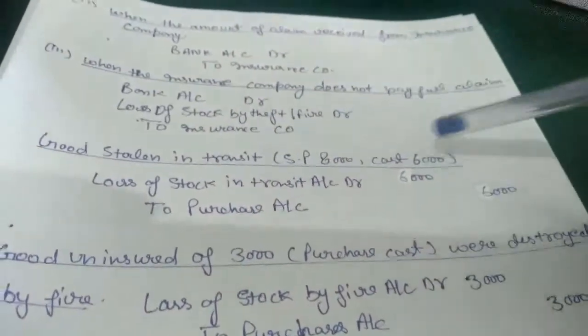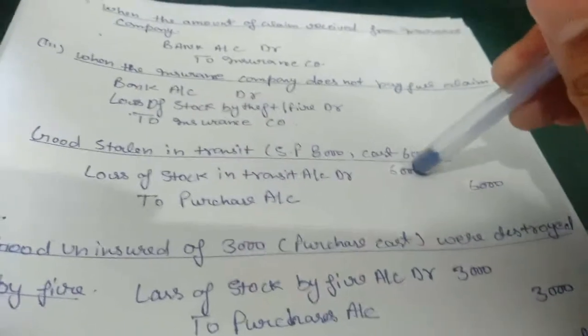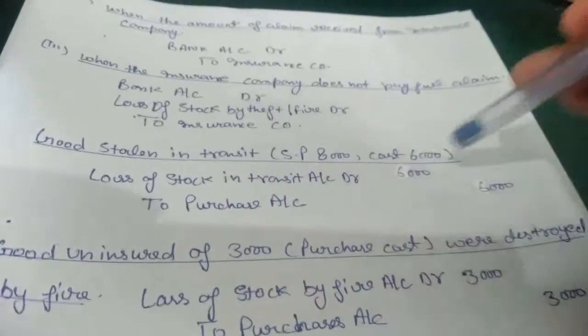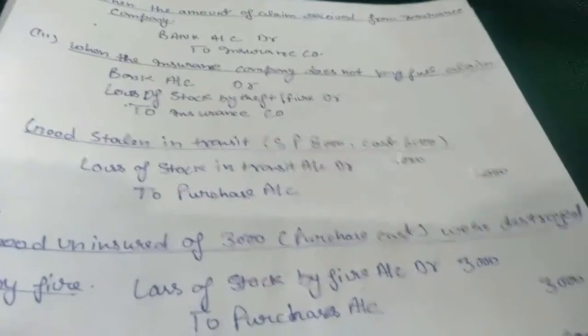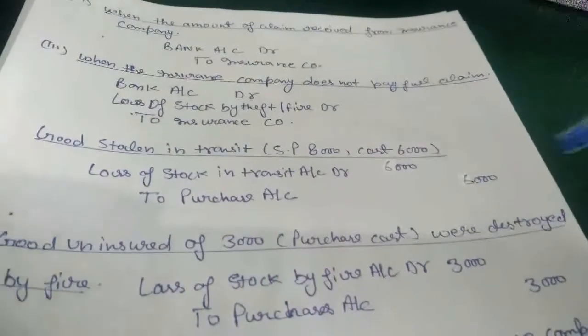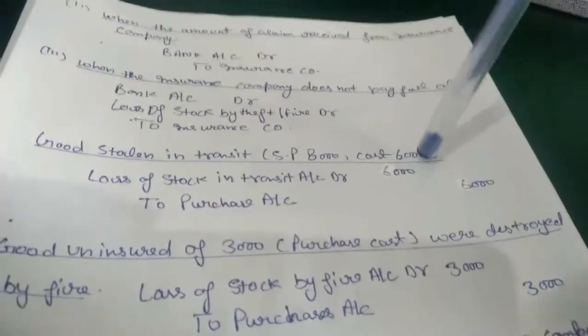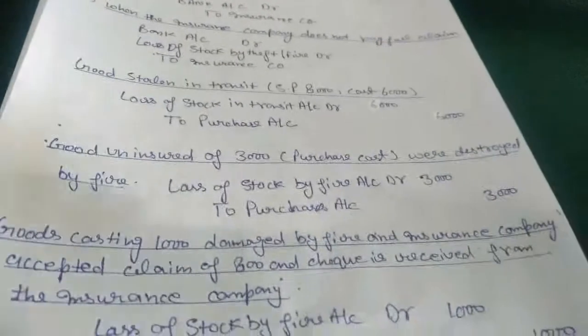We did not debit our profit in it, because profit without selling is not possible, and we did not sell those goods till now, so we will not use profit in it, we will use cost 6,000.